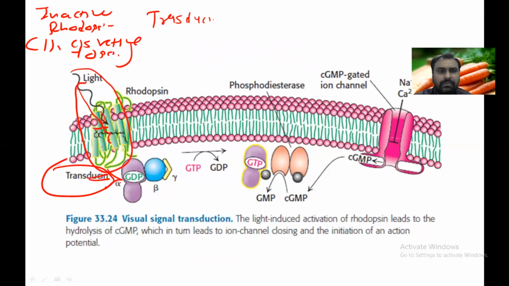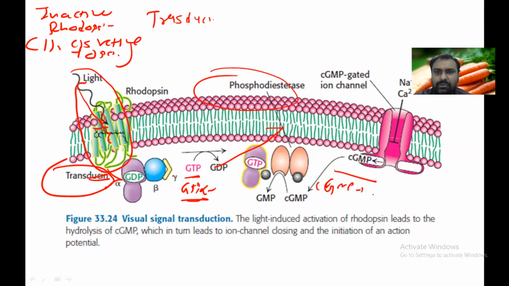This transducin protein is a GTP protein. So here the GTP alpha portion is activated, and it will activate the membrane bound phosphodiesterase enzyme. This phosphodiesterase enzyme will convert cyclic GMP to 5' GMP, the degradation of cyclic GMP.